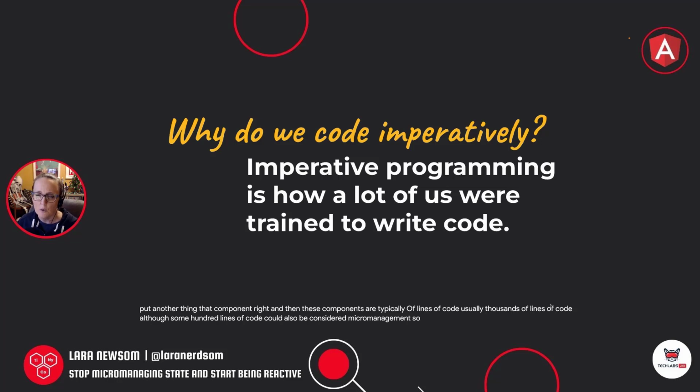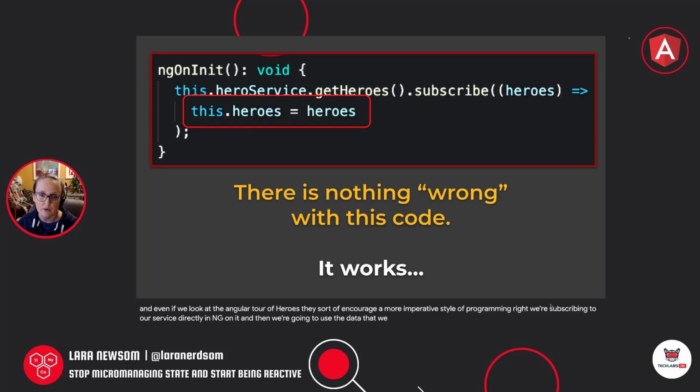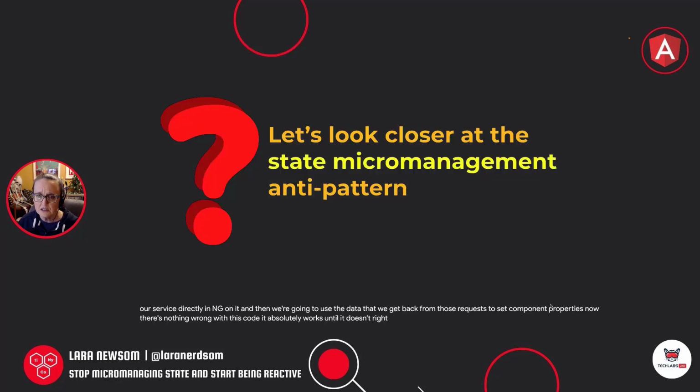So why do we code imperatively in the first place, right? Because this is a pattern I see all over in Angular. Well, imperative programming is how a lot of us were trained to write code in the first place. And even if we look at the Angular Tour of Heroes, they encourage a more imperative style of programming, right? We're subscribing to our service directly in ngOnInit, and then we use the data that we get back from those requests to set component properties. Now, there's nothing wrong with this code. It absolutely works until it doesn't, right? So let's look a little closer at the state micromanagement anti-pattern.